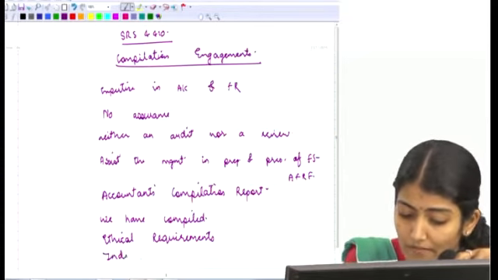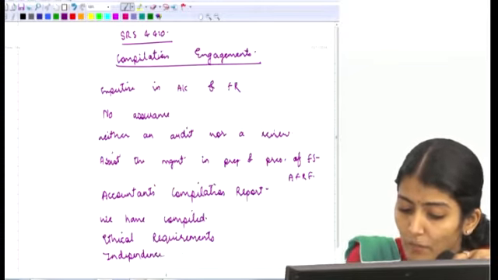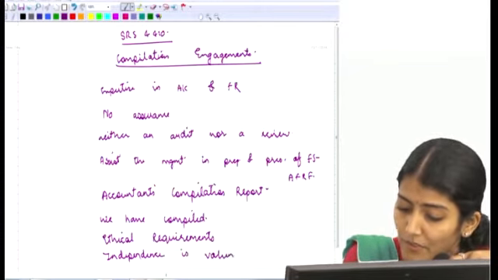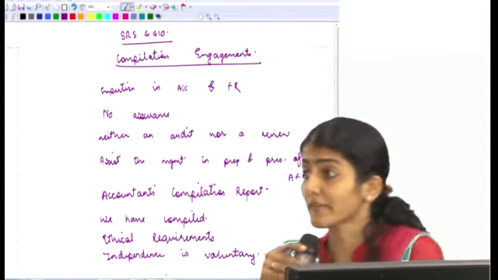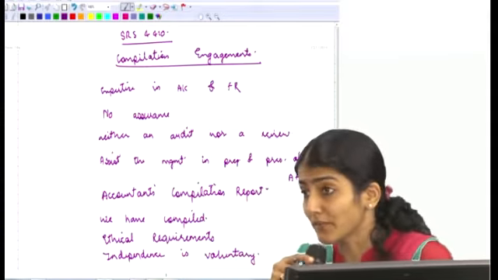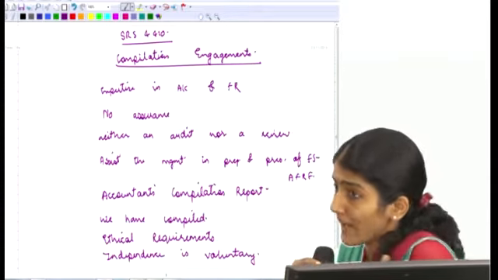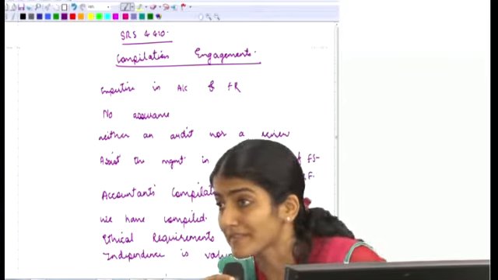But again, independence is voluntary. Why is independence voluntary in case of a compilation engagement also? Because you're not doing an audit. Wonderful. Because you're not expressing an opinion. So that's why there's no need for the auditor to be independent. Or I should not call him the auditor now. I should call him the practitioner.